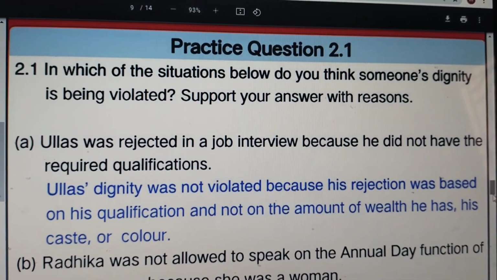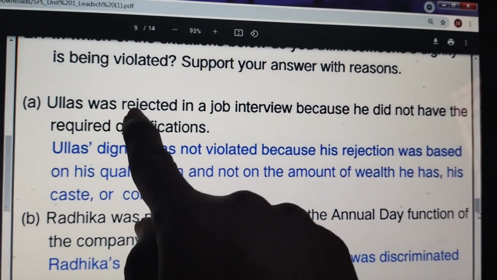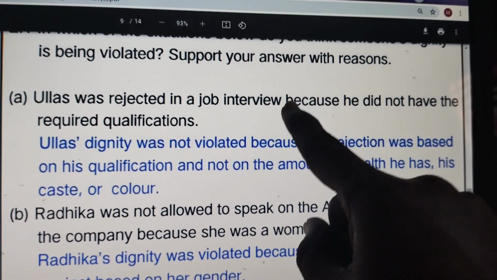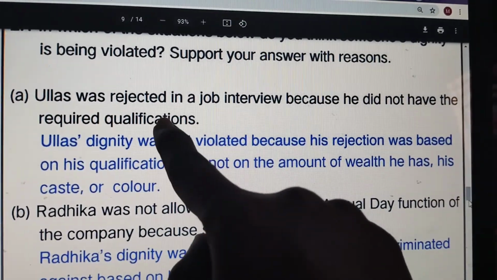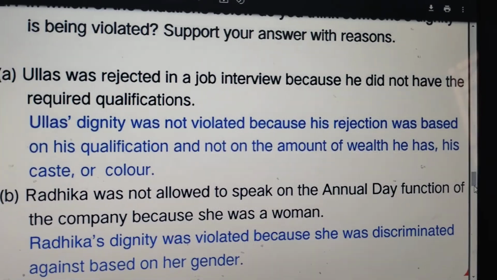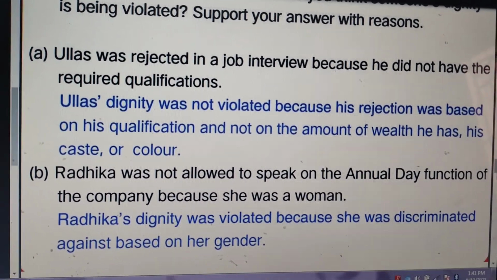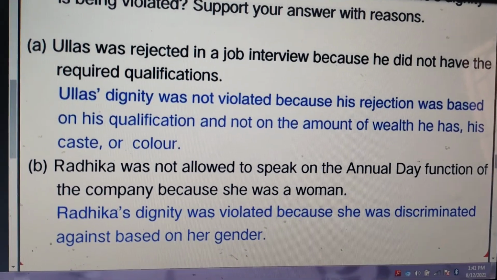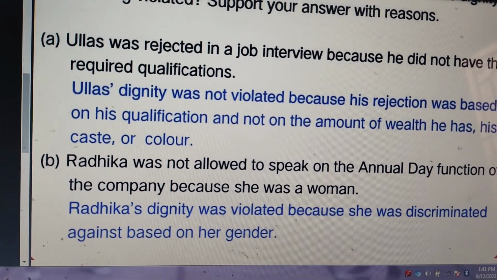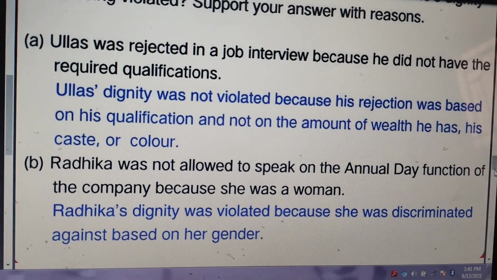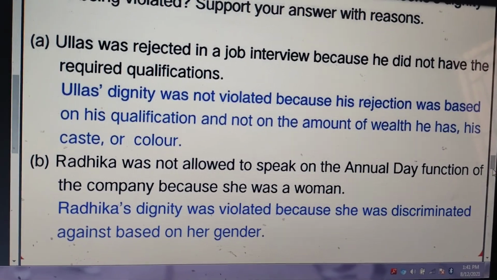The first situation is that Ullas was rejected in a job interview because he did not have the required qualification. For example, if a person is going for a job, he or she should have the required qualification. If he or she is not qualified, they won't appoint them for the job, isn't it?